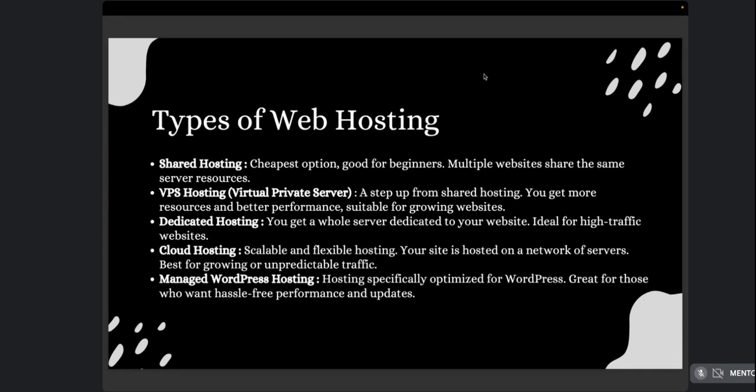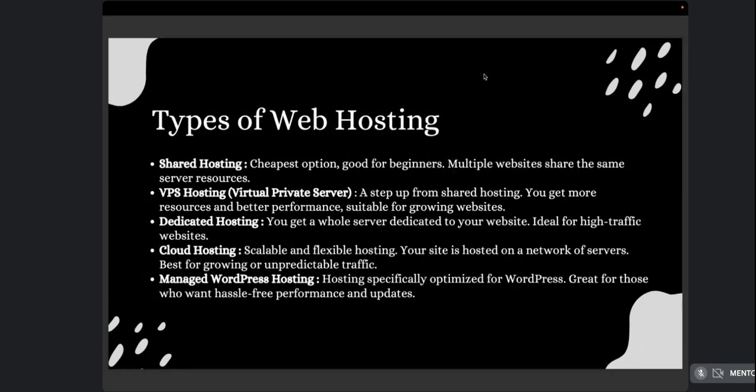It is very affordable, but the disadvantage is, since all the different websites are using the same resources, if any website gets any problem, or the website is down or it got corrupted, there is a high chance your other websites might also get corrupted. So this is something you have to be cautious about. Okay, so that is shared hosting.